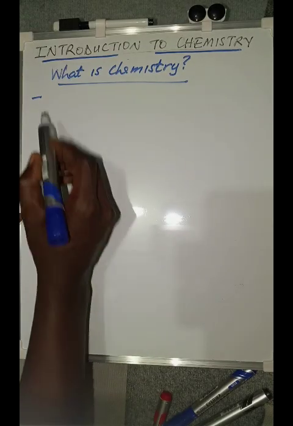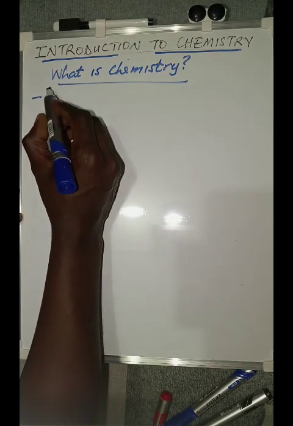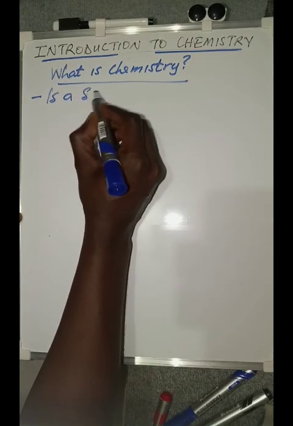We can simply say that chemistry is a science.